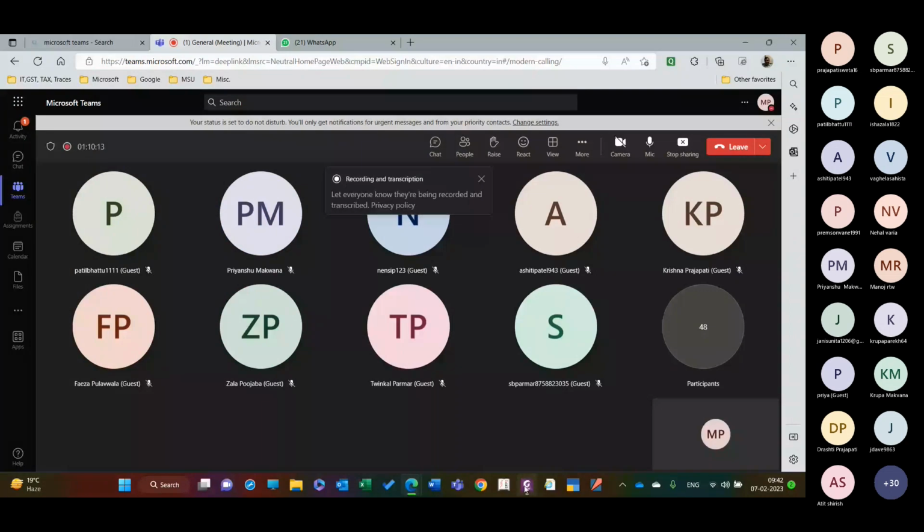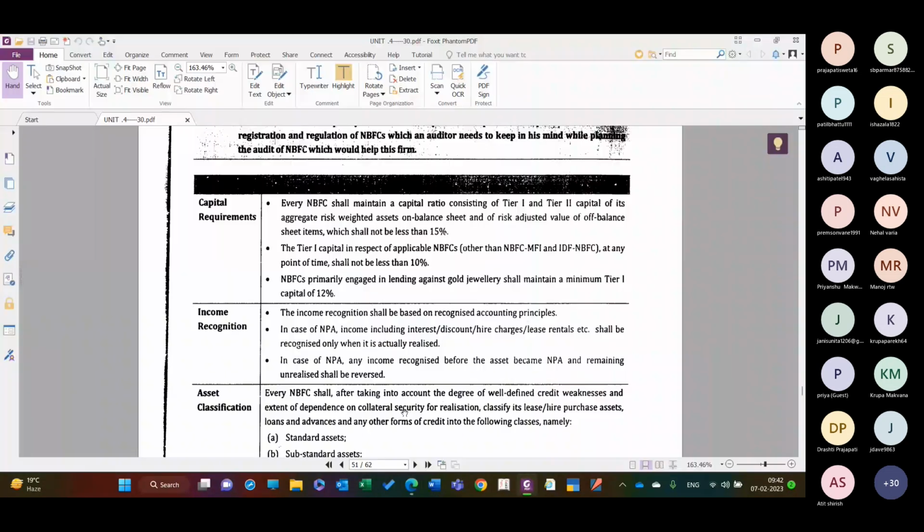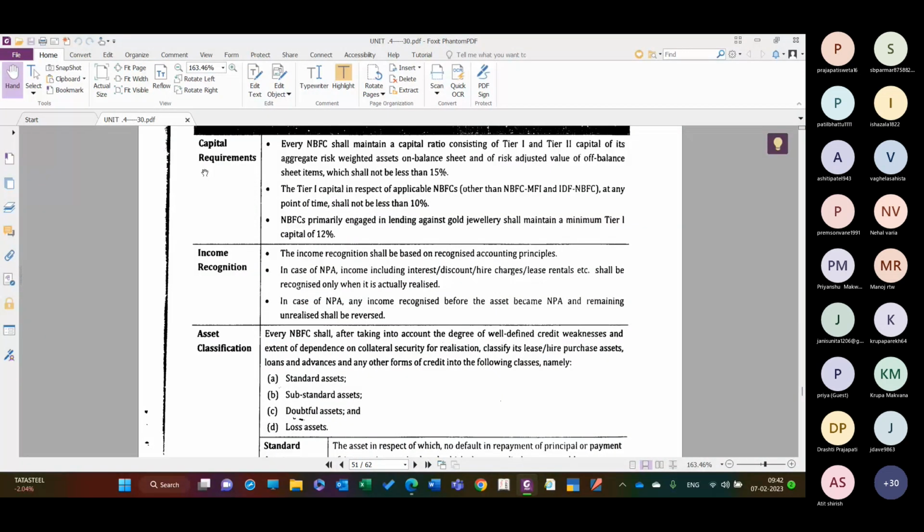So let's understand what are the rules and regulations which are applicable to the NBFCs. The rule regarding the capital requirement is that every NBFC shall maintain a capital ratio consisting of tier 1 and tier 2 capital of its aggregate risk weighted assets on the balance sheet and of the risk adjusted value of off balance sheet items, which shall not be less than 15%.